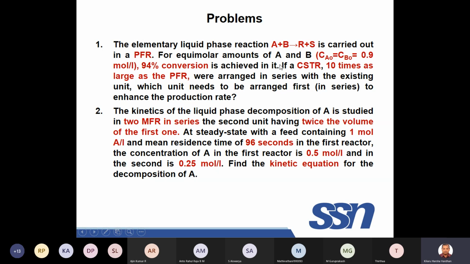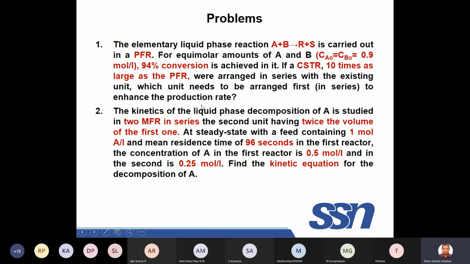Some questions will come where it is replaced, and that also you can do. But here, 2 reactors are connected in series: one PFR, and the second, 10 times larger than the PFR, a CSTR, connected in series with the existing unit. Which unit needs to be arranged first in series to enhance the production rate?